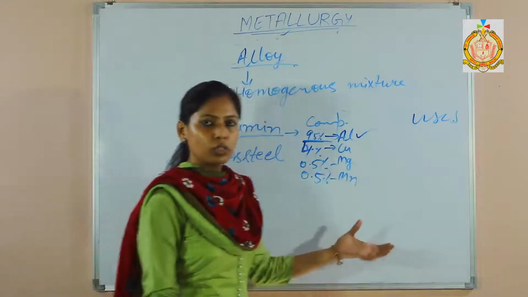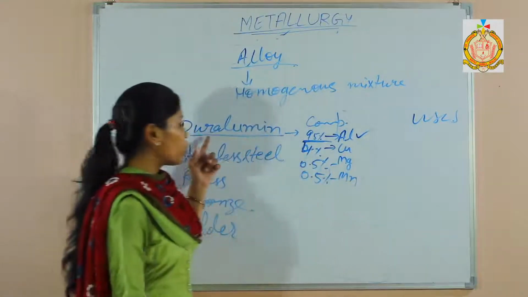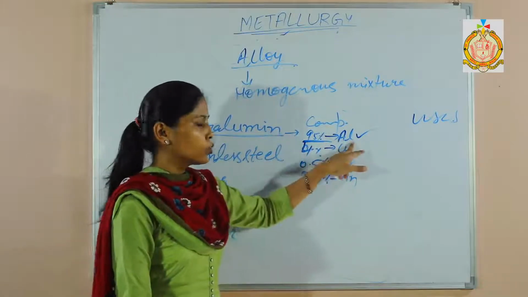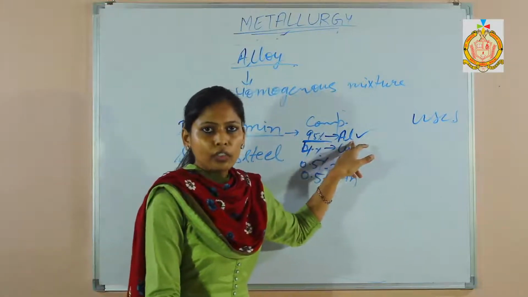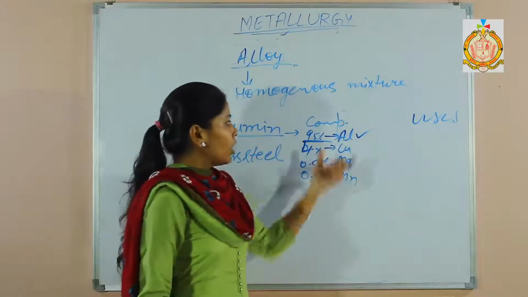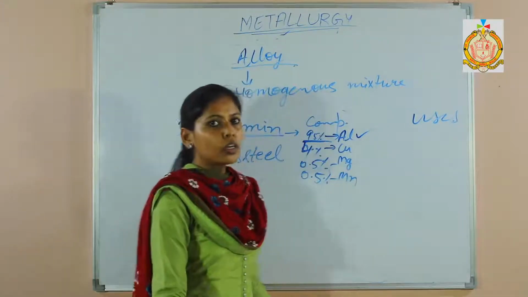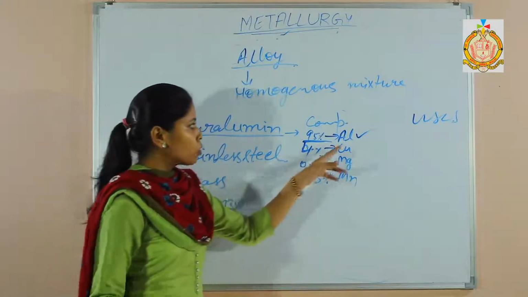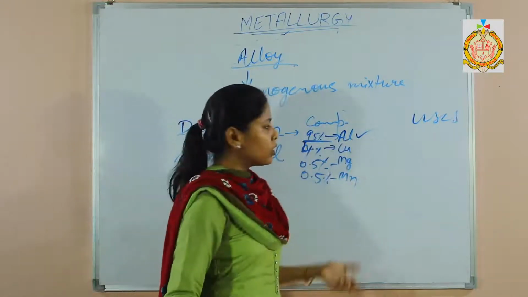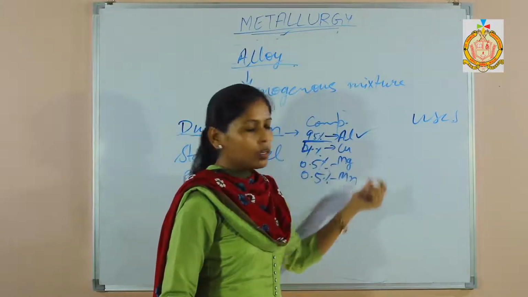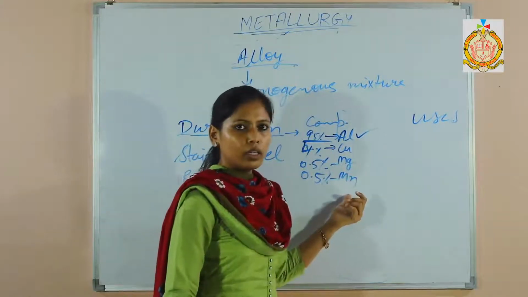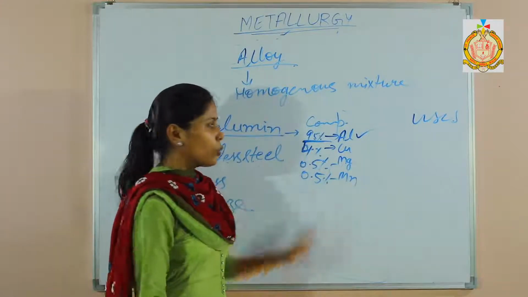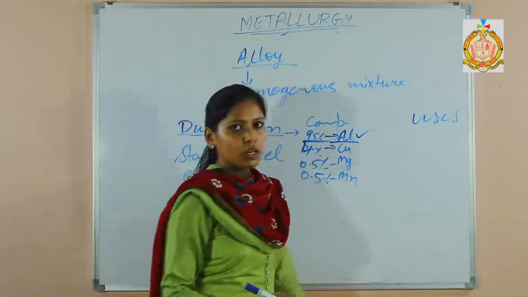Usually in the exam this question is asked: what is the major component of duralumin? From the percentage you can tell, the major component is aluminium. Or the next question is asked like, write the composition of duralumin or any other alloy. So the composition is aluminium, copper, magnesium and manganese. That much is enough. No need to learn the percentage. But remember which is the major component.